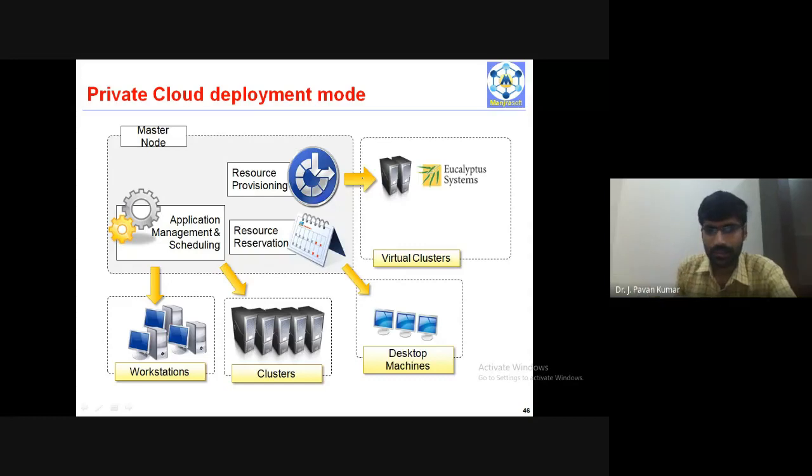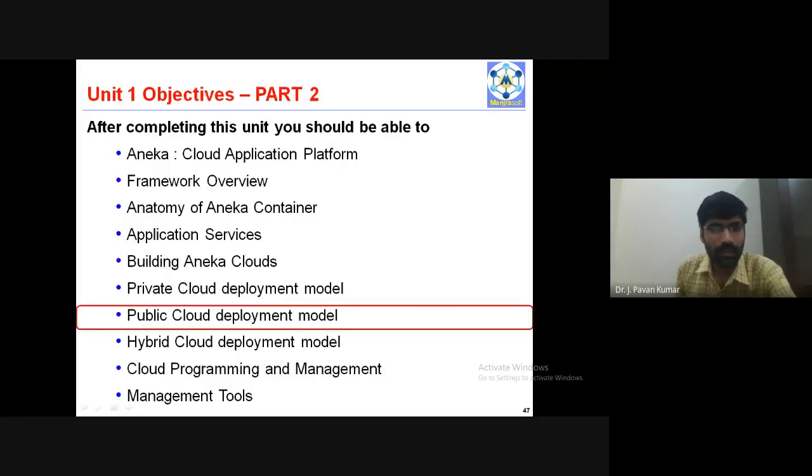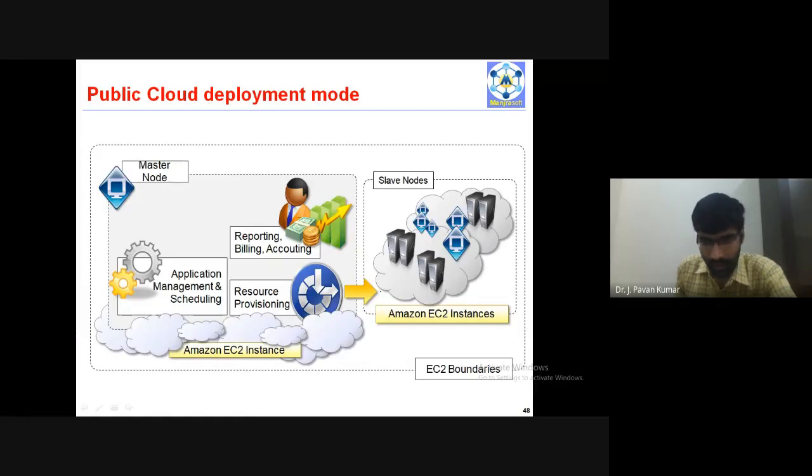Logically, this is the scenario. These services, the resource provisioning service, resource reservation service, and application management and scheduling service, will be taken care of by this master node. That is the implementation perspective in Aneka. Next, coming to the second one, the public cloud deployment model. Here we will be having some boundaries for master and slave. Within this, the master node will provide some services. These can be accessed by these slave nodes within these boundaries.